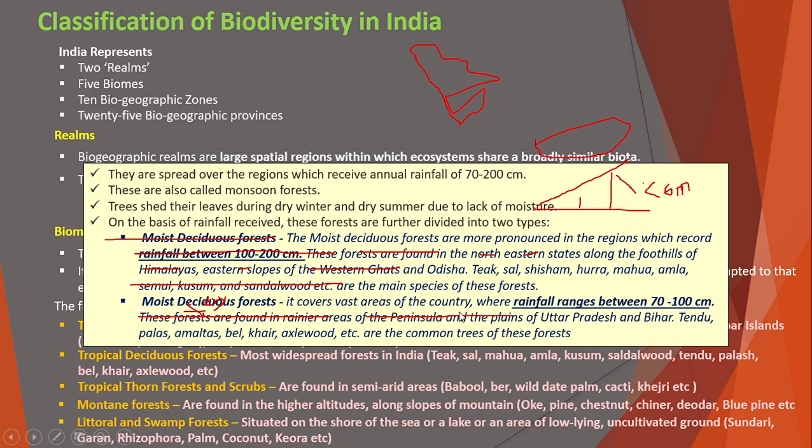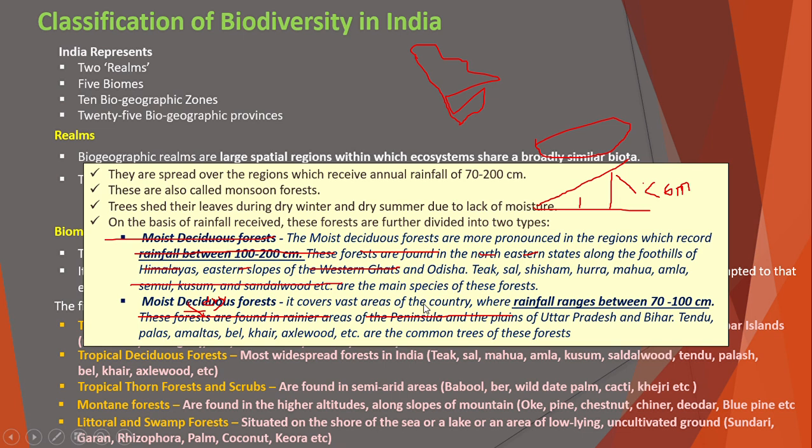These forests are found in the northeastern states along with the foothills of the Himalayas, the eastern slope of the Western Ghats, and Odisha. Teak, sal, sisam, hurra, mahua, amla, semul, kusum, and sandalwood are the main species of this type of forest. The second one is the dry deciduous forest.